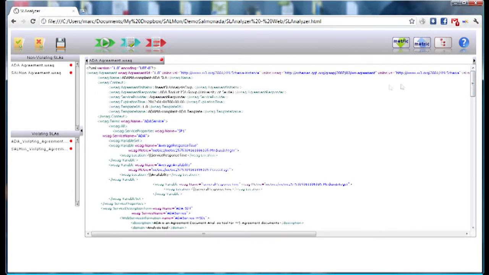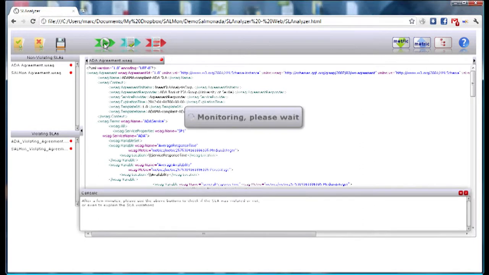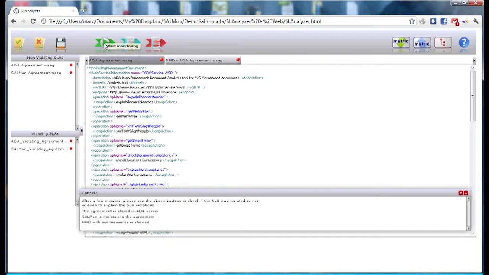Now let's start the SALMonADA process by clicking on the Start Monitoring button. As was shown previously in the slideshow, when the button is pressed, the following actions are performed. First, the agreement is stored in the ADA server. Then, ADA generates the MMD with information to monitor. And finally, Salmon obtains this MMD and starts the monitoring process.